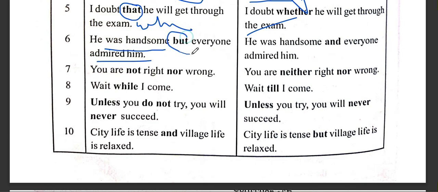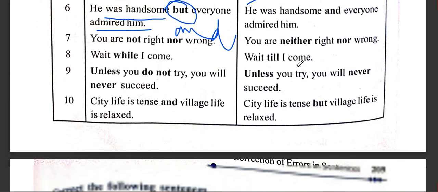But is a conjunction used for contrast, when two parts of a sentence are opposite in meaning. He was handsome and everyone admired him. Both are favorable, both are a kind of compliment, so they are not contrasting each other. That's the reason it should be and. So he was handsome and everyone admired him.